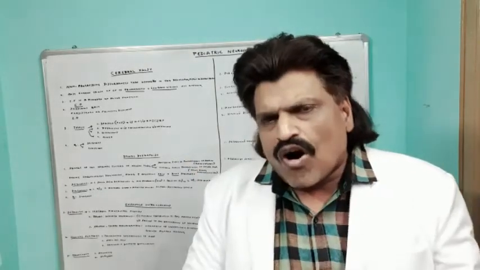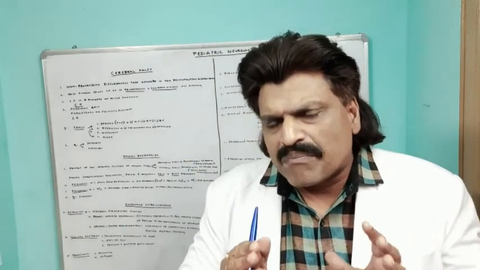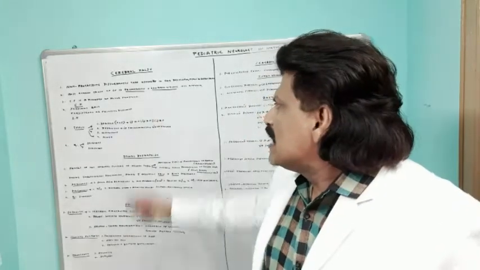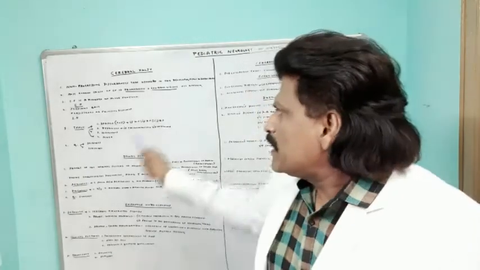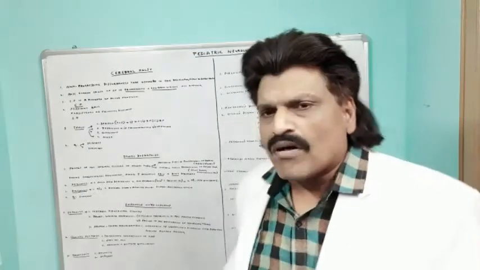The most common causes of cerebral palsy are prematurity and low birth weight. I repeat, the most important and common causes are prematurity and low birth weight, and not hypoxemia as usually thought of.